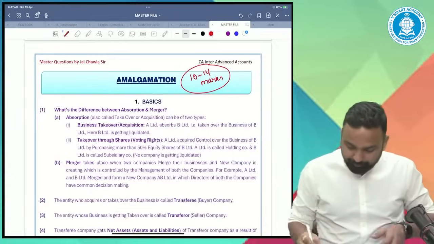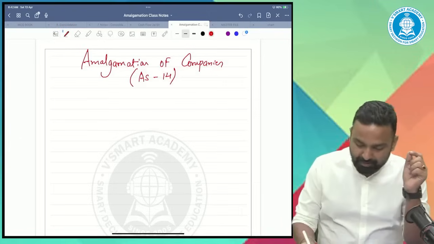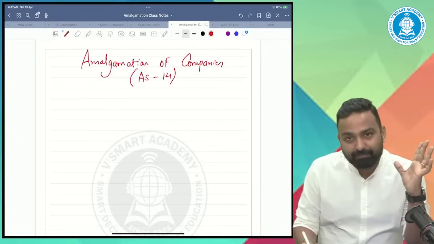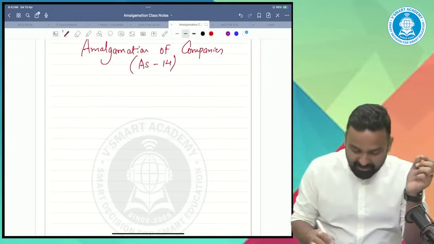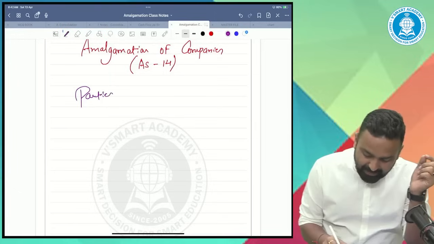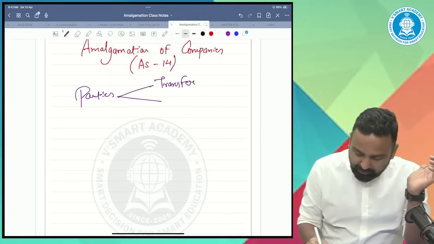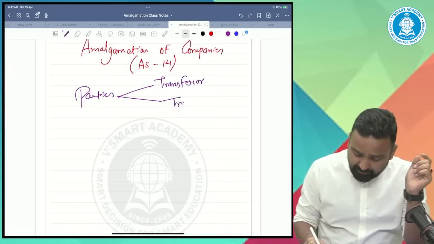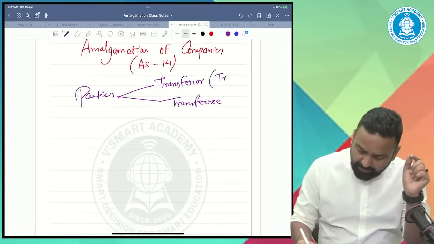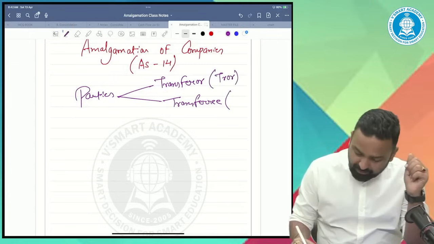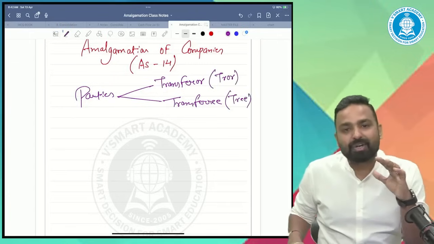So let's start. Amalgamation of companies. It is governed by AS 14. First of all, let's start with the basics. In the amalgamation, there are two parties: one, the transferor, and second, the transferee. Transferor, I'll call it 'or', and transferee, I will call it 'ee', in short.